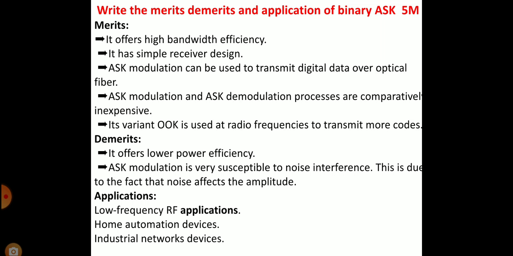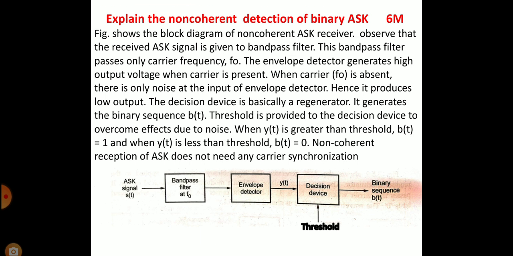Demerits: it offers lower power efficiency. ASK modulation is very susceptible to noise interference. This is due to the fact that noise affects the amplitude. Applications: low frequency RF applications, home automation devices, industrial network devices.